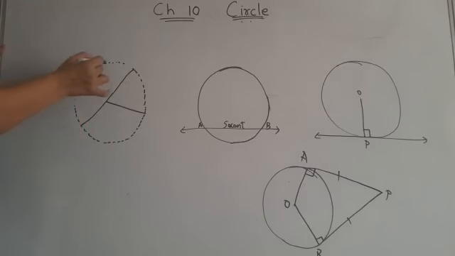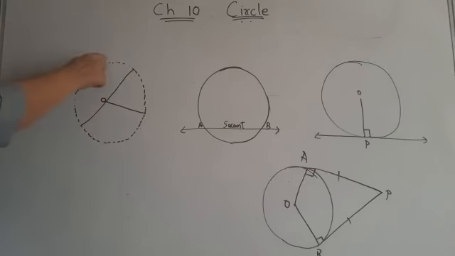Now this is known as chord. What is meant by chord? Chord means a line segment whose both the endpoints lie on a circle. Now see children, what is the difference between chord and diameter? Both definitions are the same. A line segment whose both the endpoints lie on a circle. The only difference is diameter passes through the center of a circle. So if anybody asks what is the definition of diameter, you can say a line segment whose both the endpoints lie on a circle and which passes through the center of a circle is known as diameter.